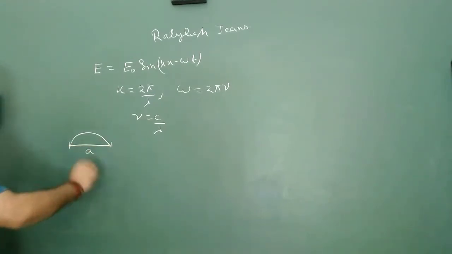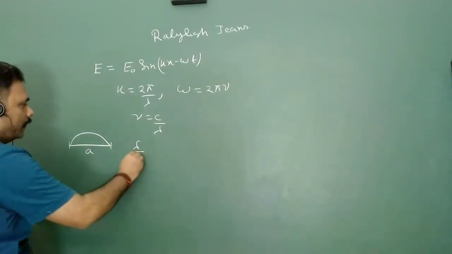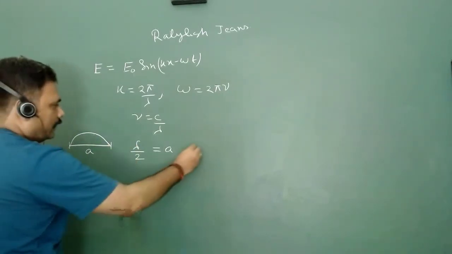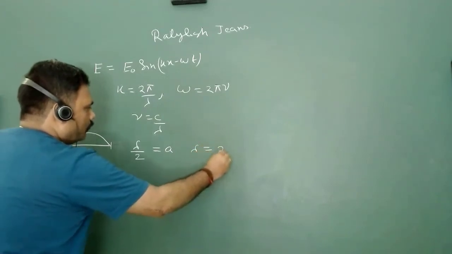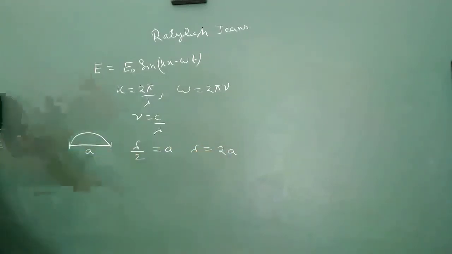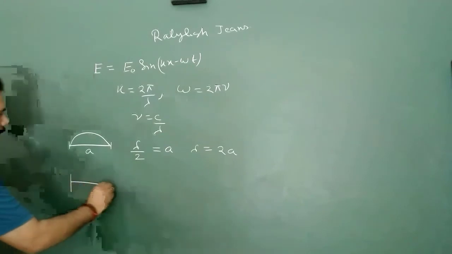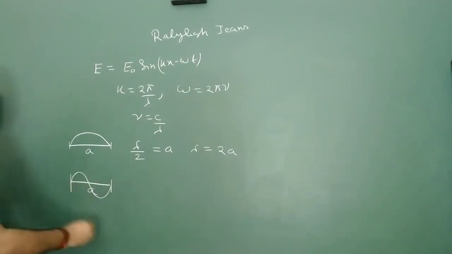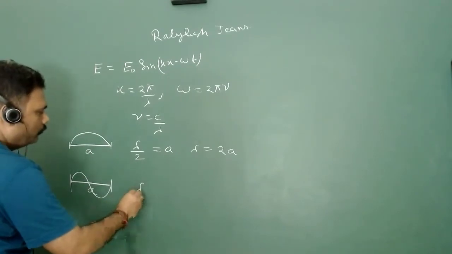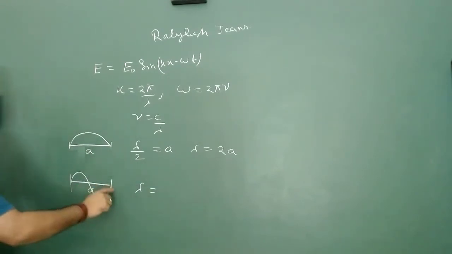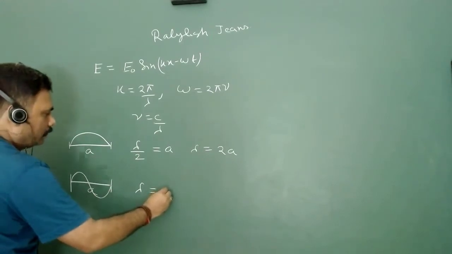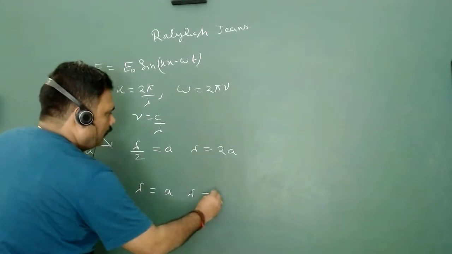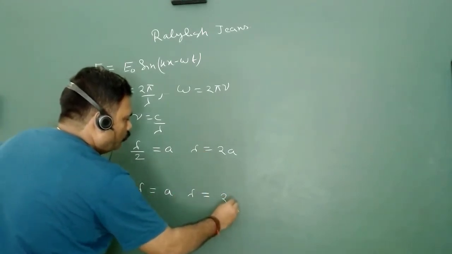So from here we can write lambda by 2 must be equal to a, and we can just say that lambda is nothing but 2a. So this is one possible lambda. Another possible value, this length is a. We can talk about the first overtone. So the first overtone will tell you about the lambda. This is lambda by 2, lambda by 2, the lambda is equal to a. So we can write this whole thing as lambda is equal to 2a by 2.